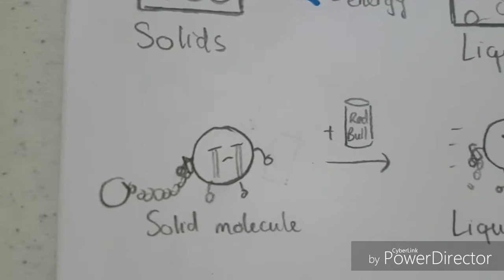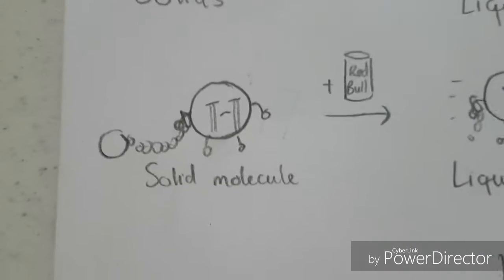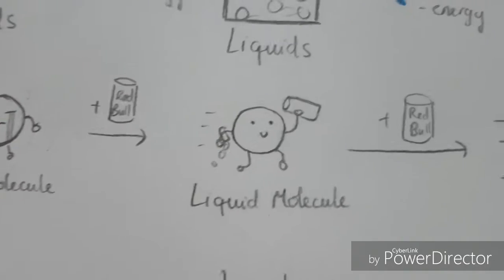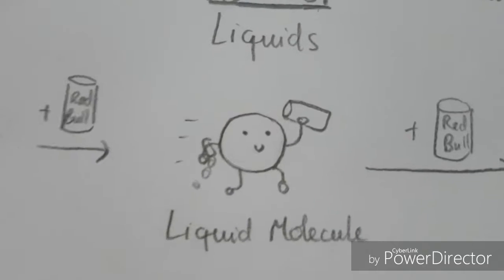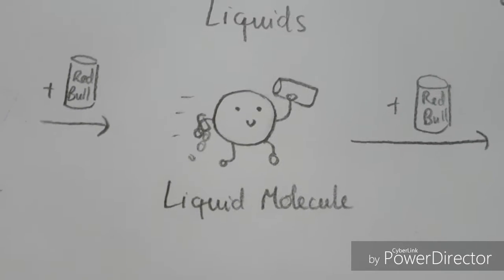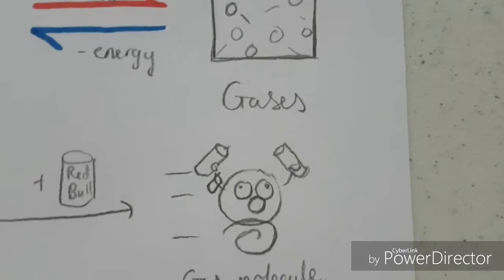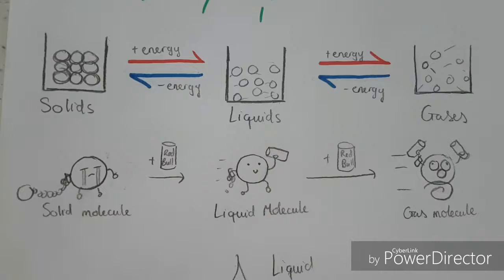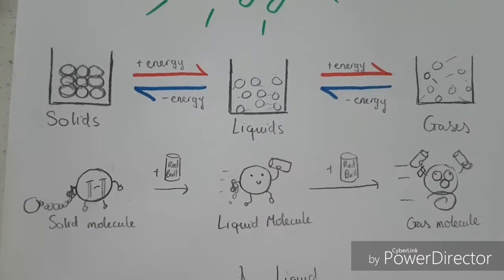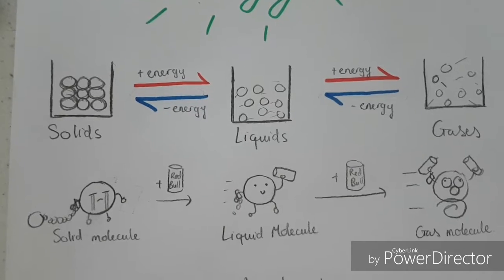Solid molecules are bound by intermolecular forces, and when one receives energy, it attains a higher energy state and moves faster, which makes it become a liquid molecule. A liquid molecule, if it continues to absorb energy, attains the highest energy state and can move extremely fast and ignore intermolecular forces, making it a gas molecule. So when a molecule receives energy, it can move faster, and this accounts for the reason behind the changes of